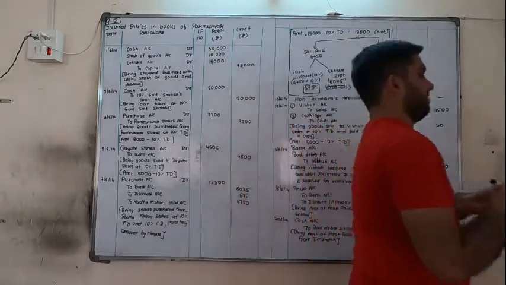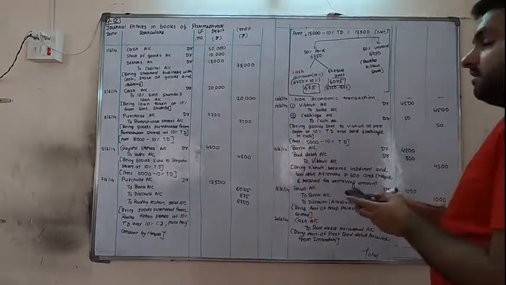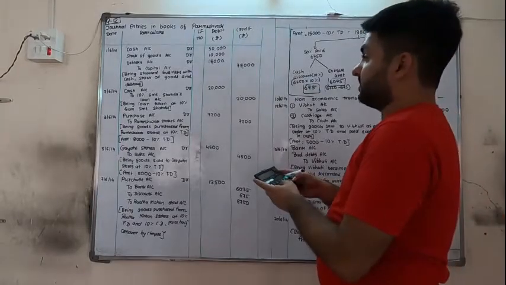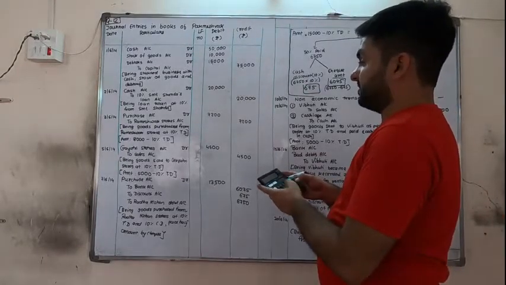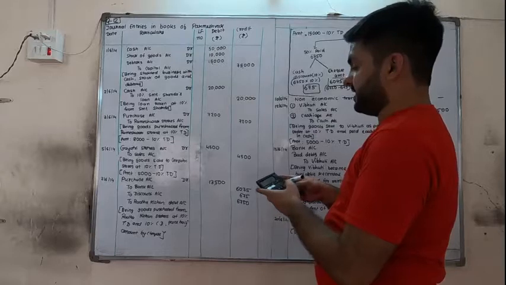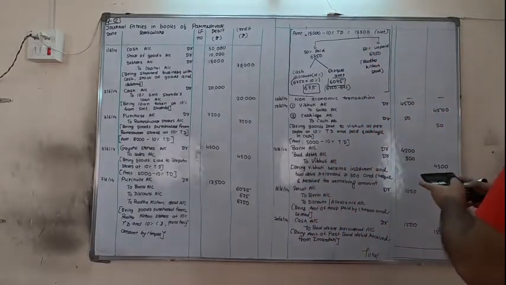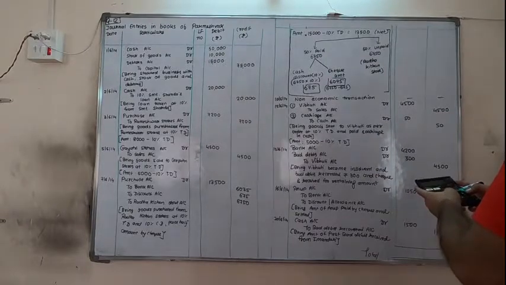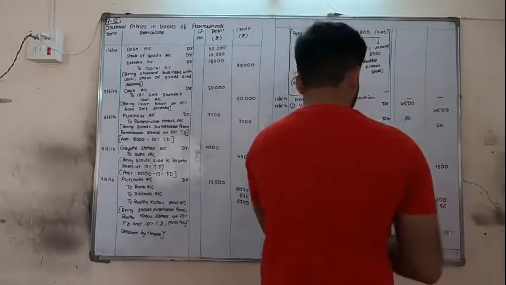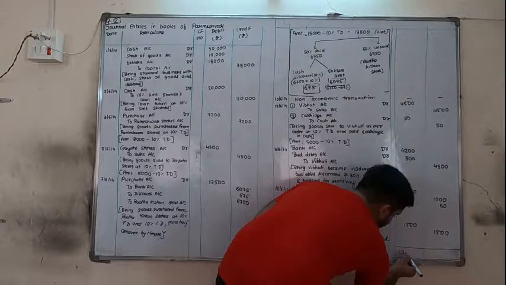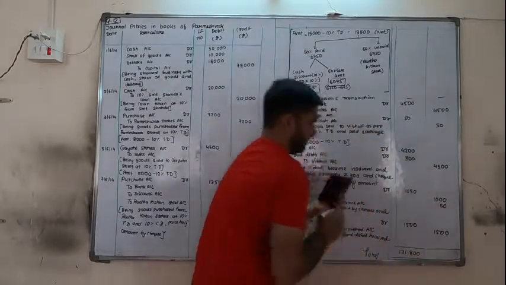Total. 50,000, 10,000, 15,000, 20,000, 7,200, 4,500, 13,500, 4,500, 50, 4,200, 30, 1,050 and 1,500. 1,31,800.